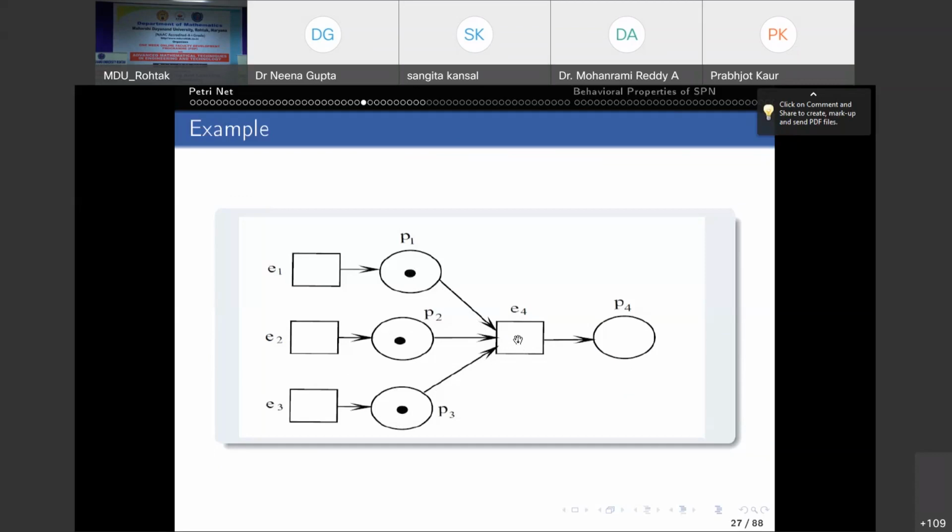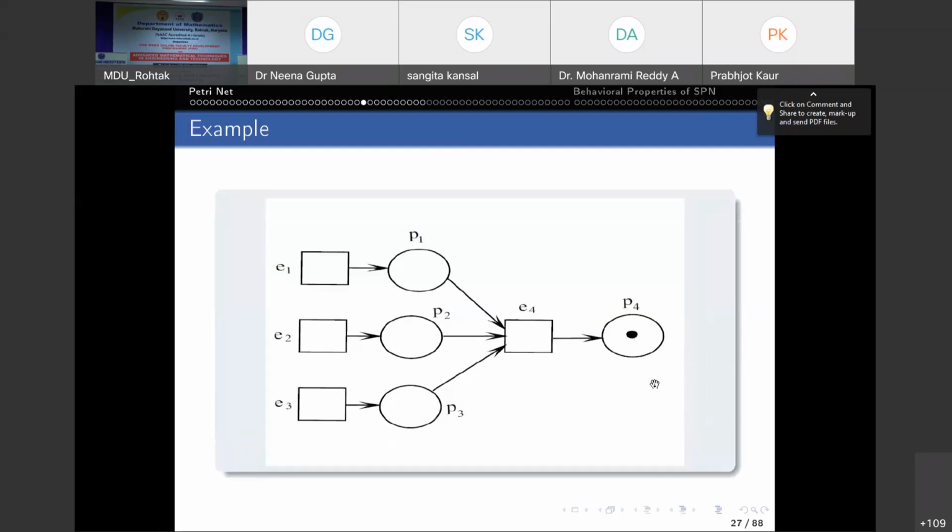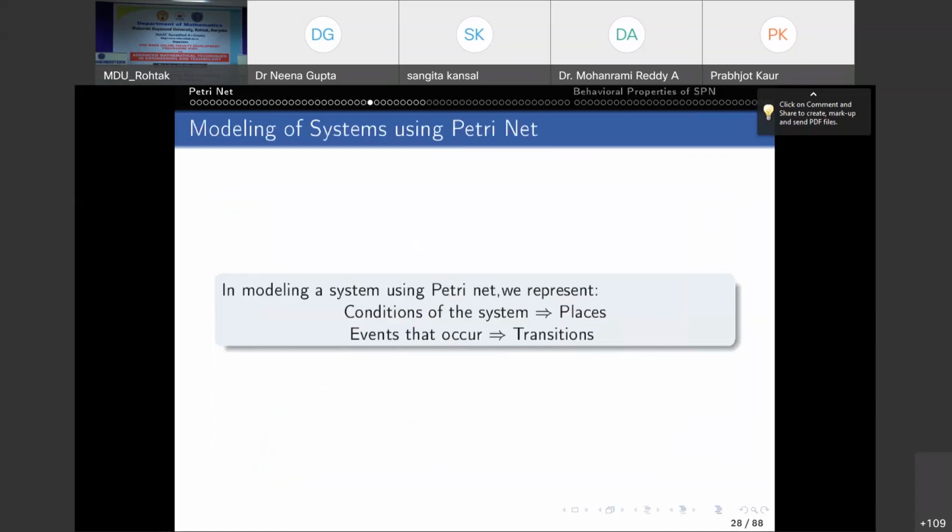So this is synchronization situation where all the input places to this event or this transition receive one token. So E4 is enabled and can fire, and after firing, token moves from these places to P4 place. So this is the situation of what you call synchronization. Okay. So in modeling a system using Petrinet, we represent condition of the system as places, and events that occur, they are the transitions.